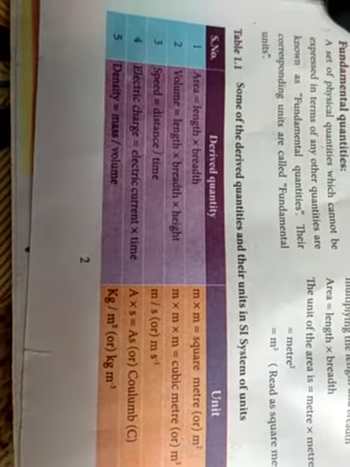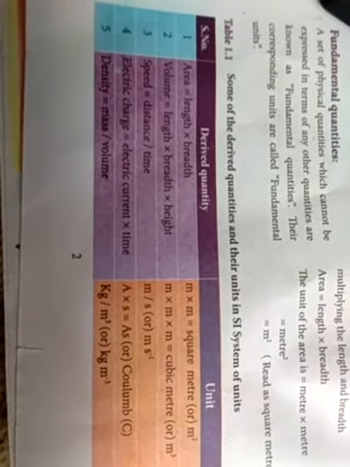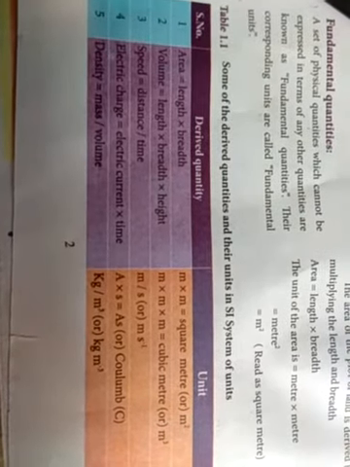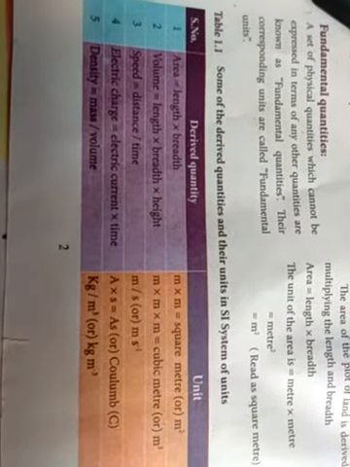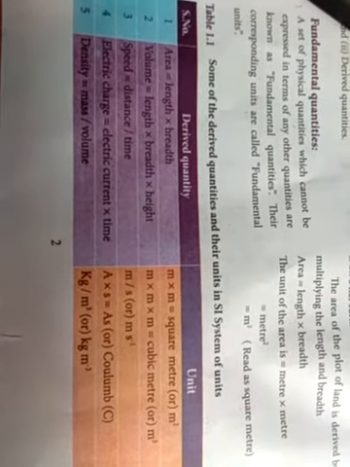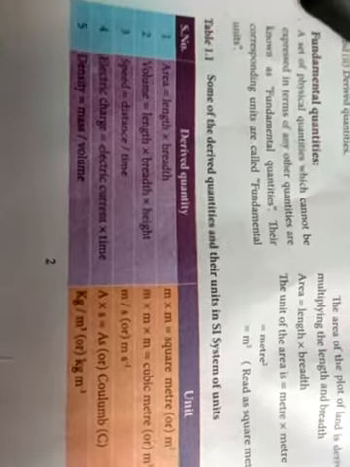Now some of the derived units. Area: length into breadth, so meter squared. Volume: length into breadth into height, so meter cube.